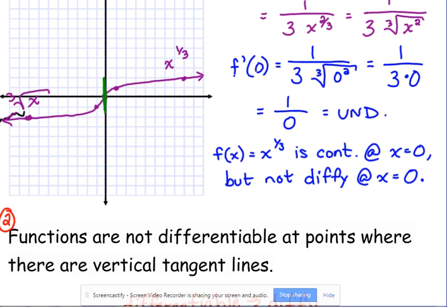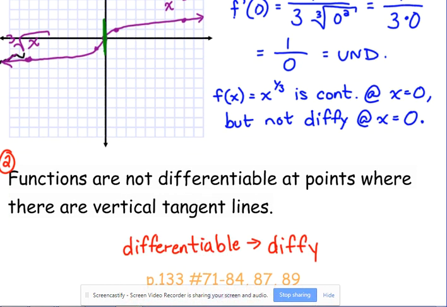They love to ask questions about this, and it's really, really easy, but people forget the qualifications, okay? You gotta be continuous, okay? And then two cases where you are continuous but not differentiable, sharp points, and vertical tangent lines, okay? So there's just my explanation of differentiability, the abbreviated version of it.